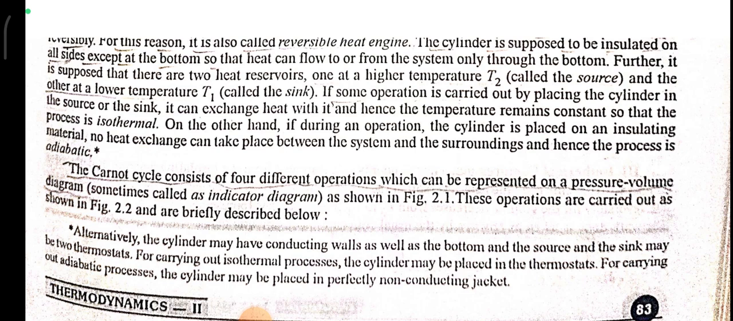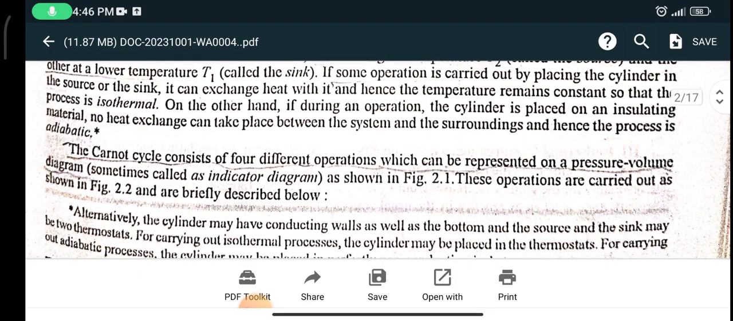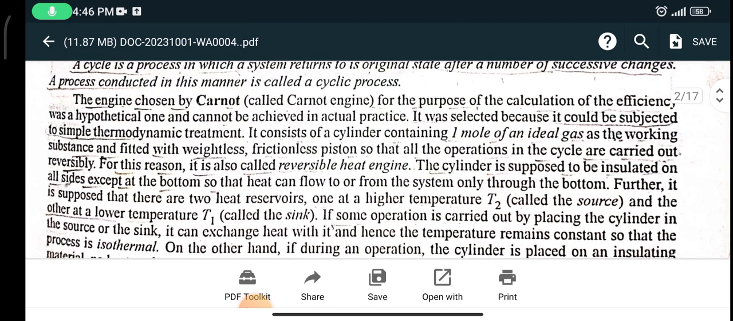On the other hand, if during an operation the cylinder is placed on an insulating material, no heat exchange can take place between the system and the surroundings. Hence, the process is adiabatic. The Carnot cycle consists of four different operations which can be represented on a pressure-volume diagram. These operations are carried out as shown in the figure.